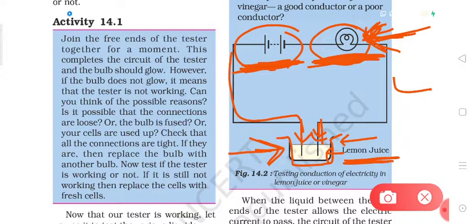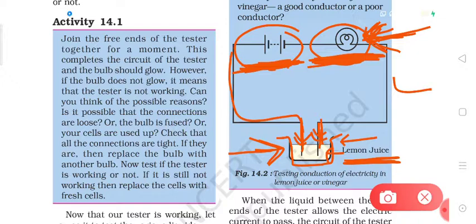Once you have checked that the tester is working, then only you will use the tester in the lemon juice. When you dip these two ends in the lemon juice, you will see that the bulb is glowing, and if the bulb is glowing, that means lemon juice is a good conductor of electricity.